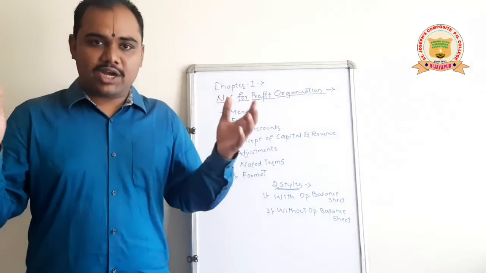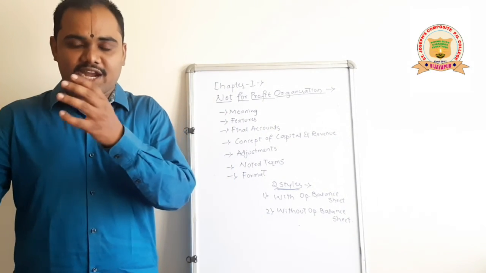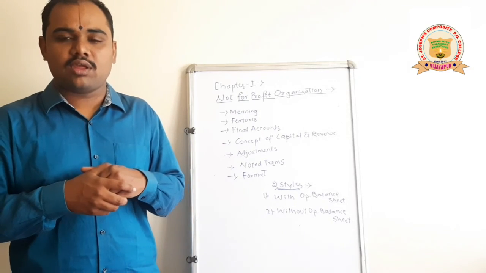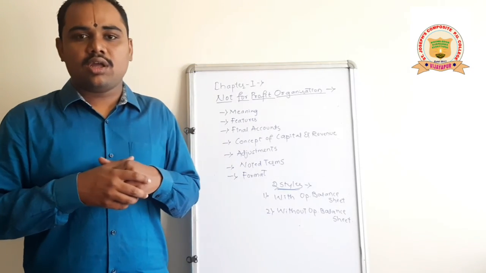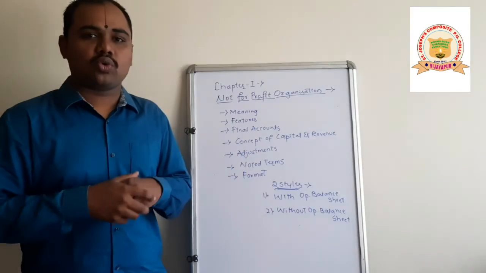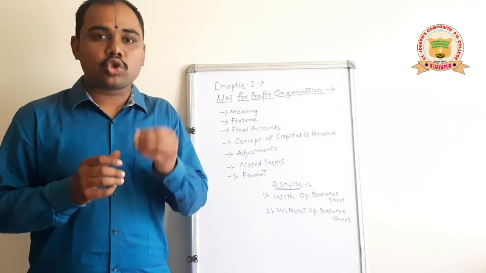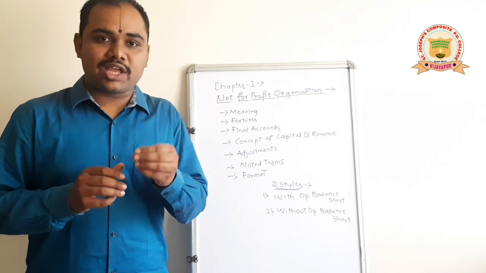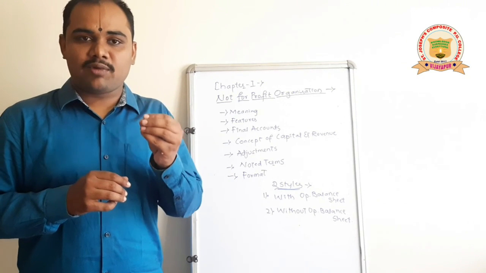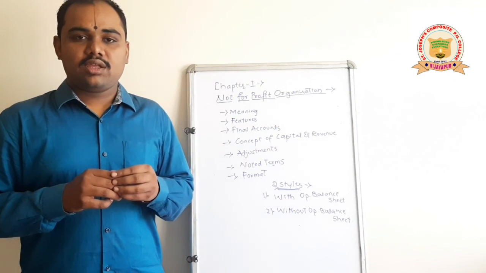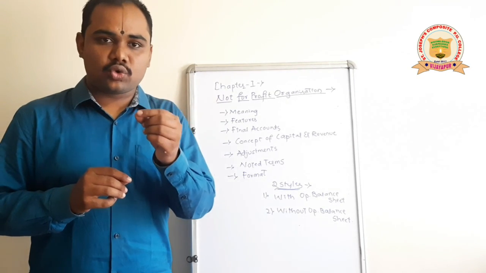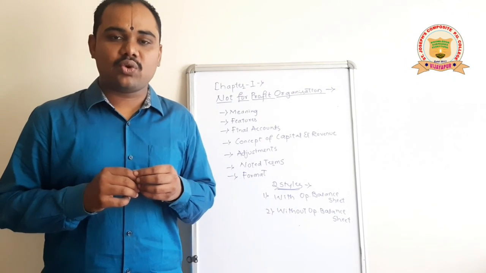So coming to the format of the income and expenditure account, on the credit side we have to record all the revenue incomes, on the debit side we have to record the expenditures, and we have to adjust the things which they have given in the adjustments. So in this way we have to solve the problems. Go through the illustrations they have solved in the textbooks, and try to solve the problems given in the question bank. If you have any doubts, then text there, and I will answer those questions. Fine. Thank you. Thanks a lot.